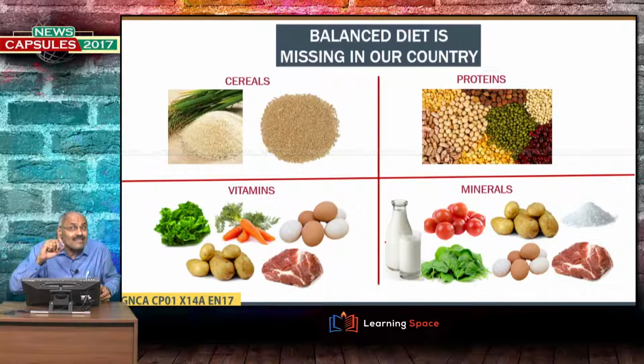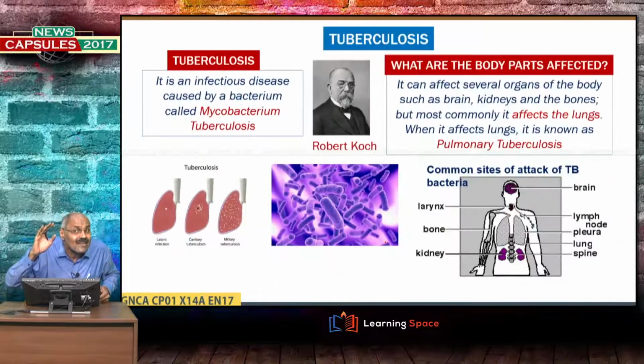And balanced diet, we discussed several times, is missing in our country. So, it is resulting in malnutrition. For a healthy human being, cereals, proteins, vitamins, minerals are required, but these are missing, and this is one of the reasons why there is high incidence of TB in our country.